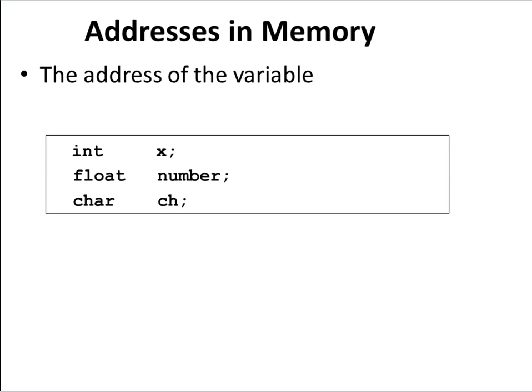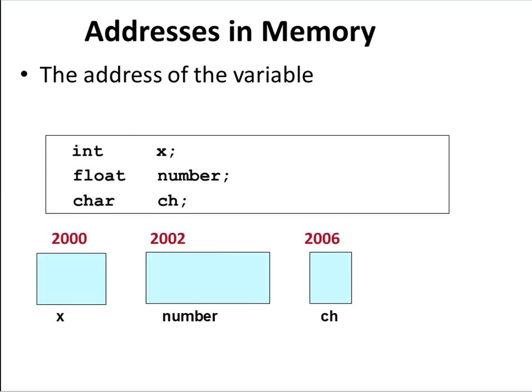For example, integer x, float number, and character. These three variables of three different types are declared here. When these variables are used in a program, they require some memory. Your compiler allocates the memory and gives that memory location to the name of the variable. Here 2000 is the address of the x variable.